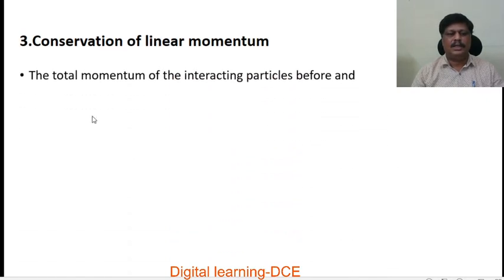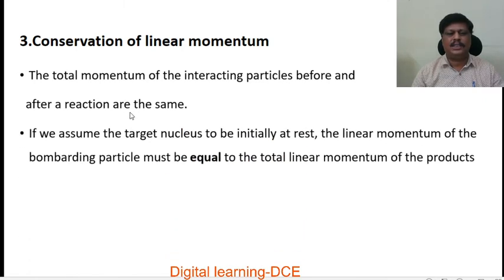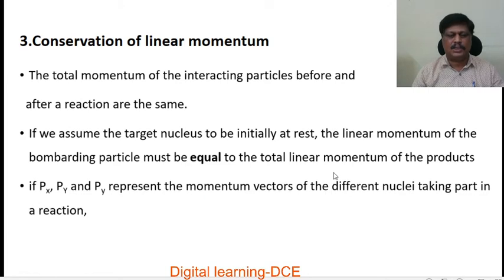The third one, conservation of linear momentum. That is, the total momentum of all the interacting particles before and after the reaction are the same. If you assume the target nucleus to be initially at rest, the linear momentum of the bombarding particle must be equal to the total linear momentum of the products.